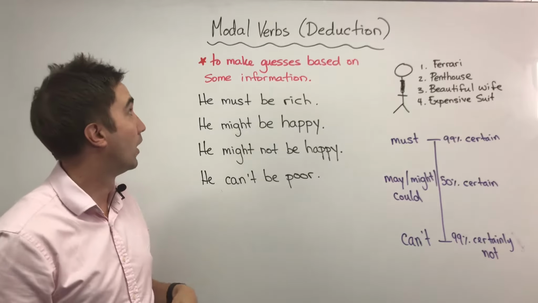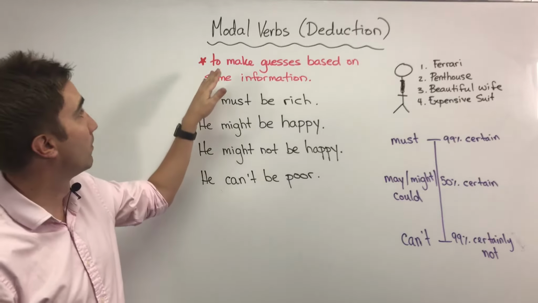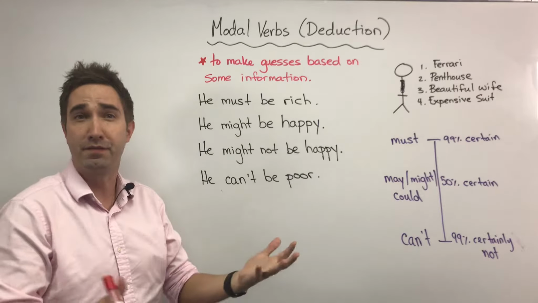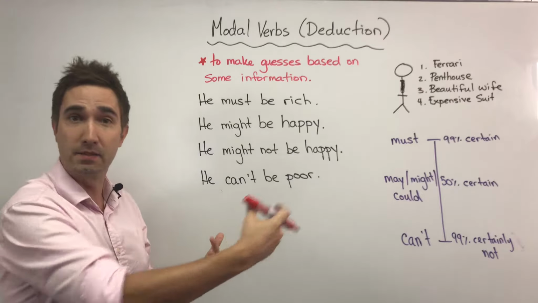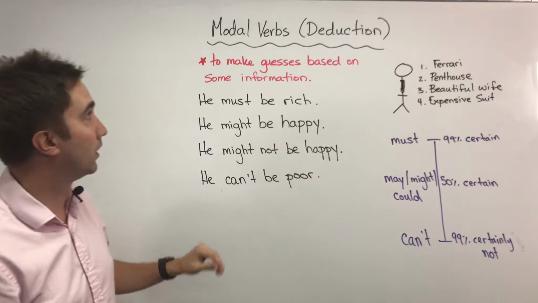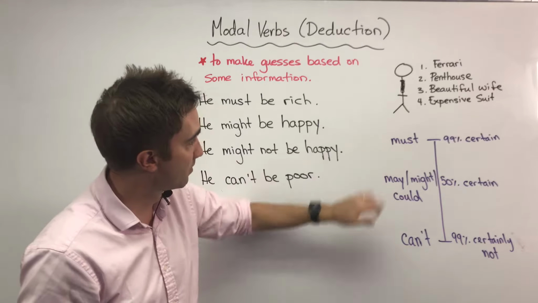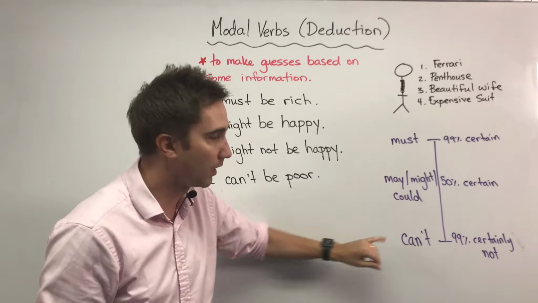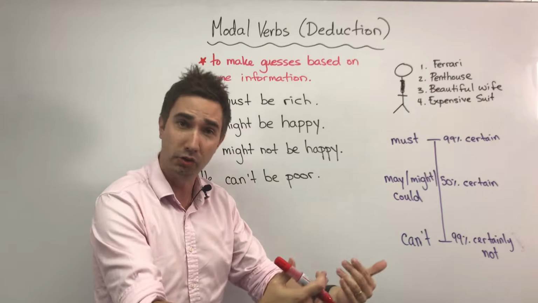Deductions. All right, so today we're talking about making guesses. When we have some information, I'm going to make a guess about somebody. We use these modal verbs, must, may, might, could, same meaning, and can't to make deductions.